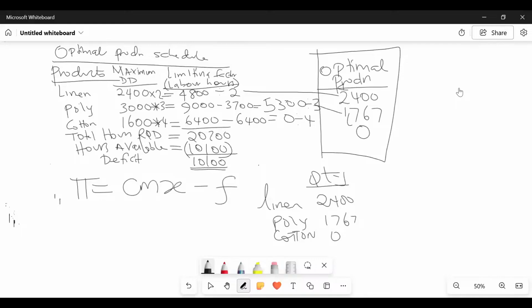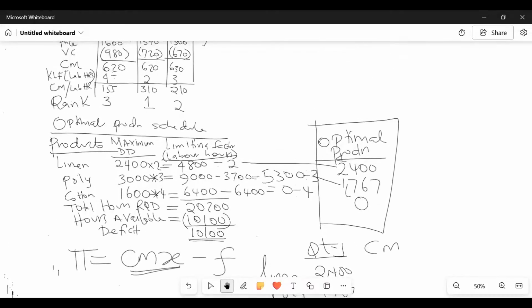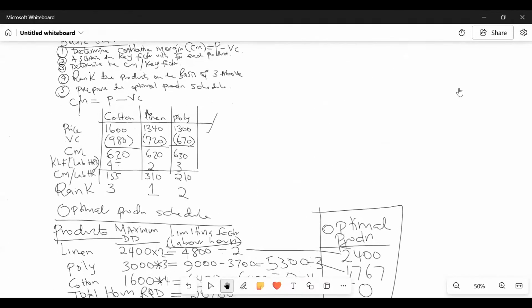Yes. So profit equals total contribution, which is CMX, minus fixed cost. So already we have the excess, the quantities. Do we have the contribution margins? So for linen, already we had computed this, if you can remember very well up there, right? We have it somewhere. You can see in this case here, linen contribution margin is 620, isn't it? Poly is 630 and then 620 like that.